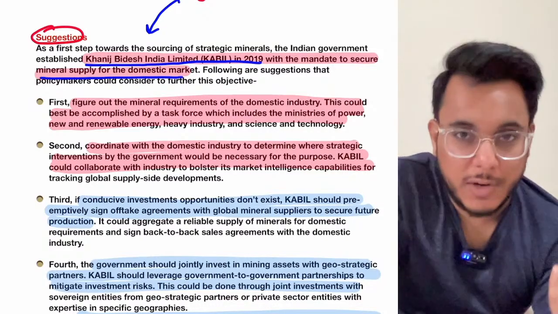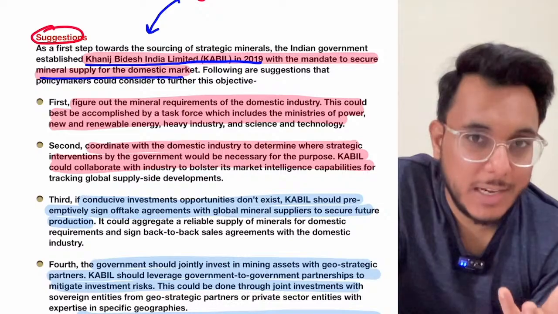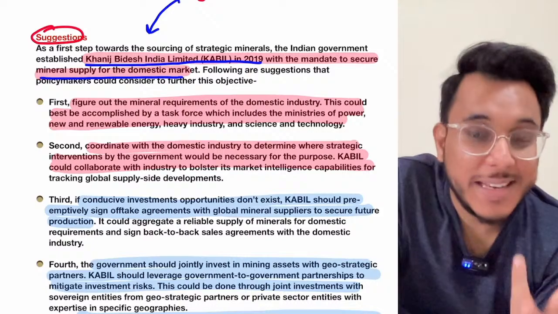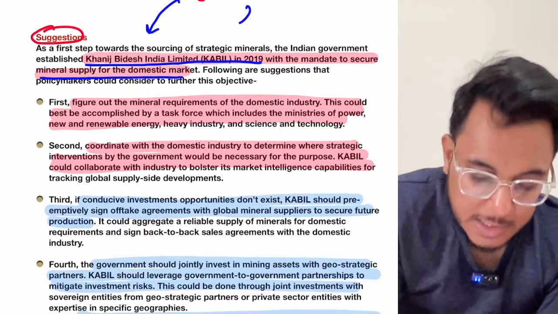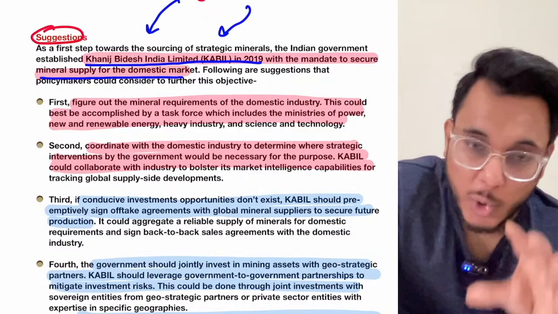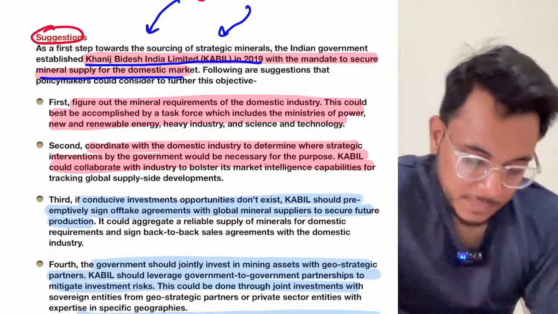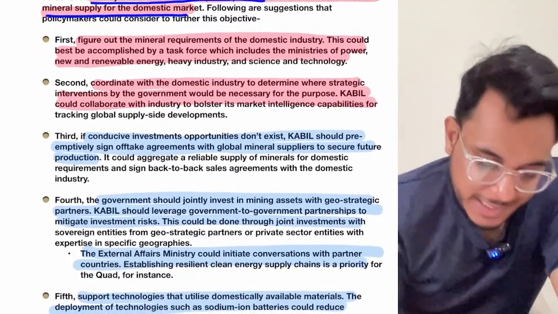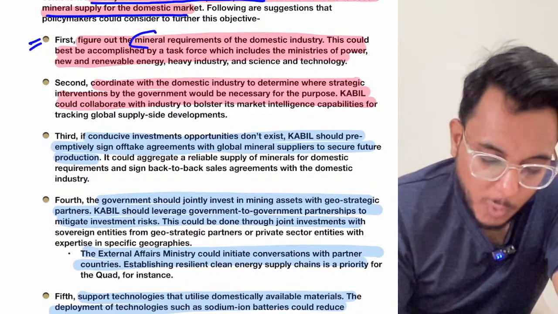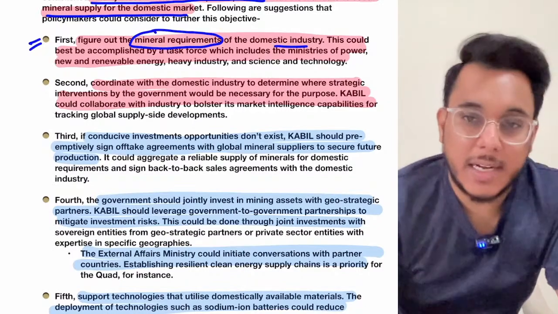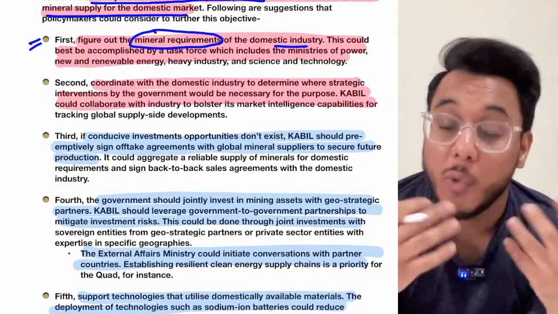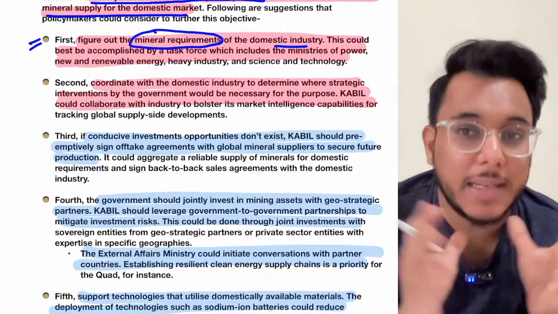For example, for our electrical industry and electronics industry, if we want to manufacture solar modules and solar panels, we need certain critical minerals. So KABIL's responsibility is to ensure that the supply is ensured. Number one, KABIL needs to figure out how many minerals are required by the domestic industries and which types. What are their future expansion plans? What minerals in what quantity do they require?